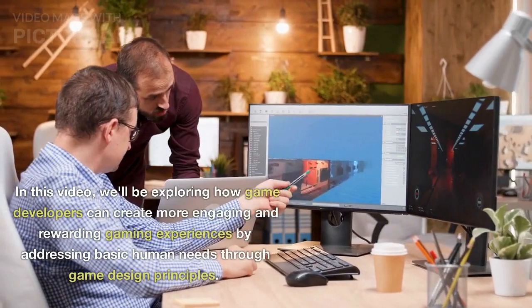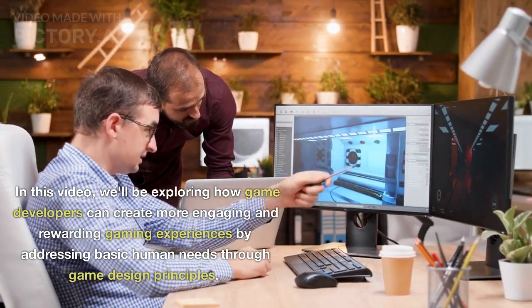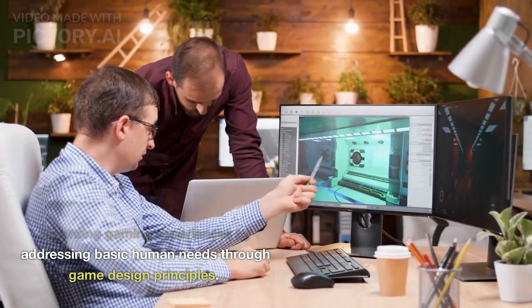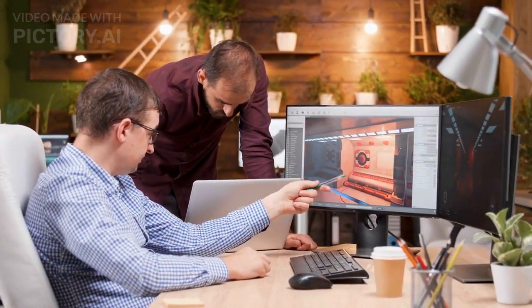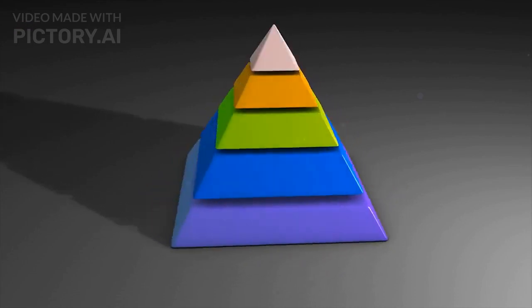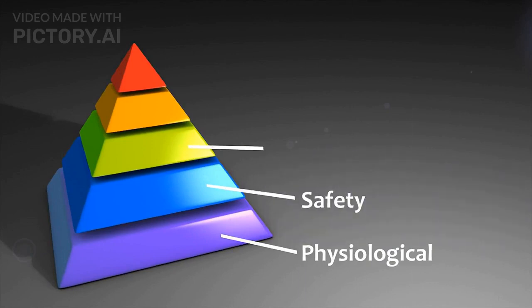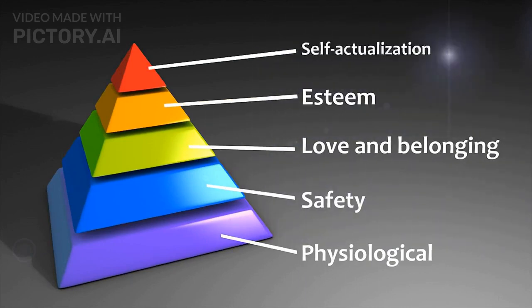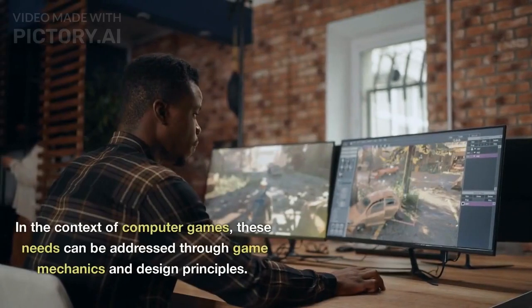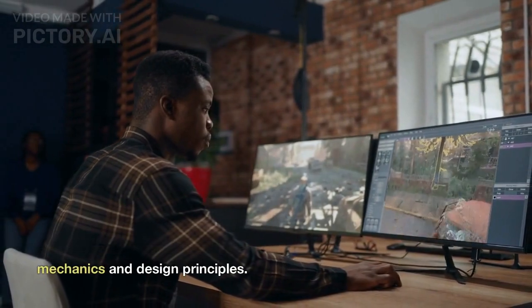In this video, we'll be exploring how game developers can create more engaging and rewarding gaming experiences by addressing basic human needs through game design principles. Maslow's pyramid is a psychological theory that outlines the basic needs of humans. These needs include physiological needs, safety needs, love and belonging needs, esteem needs, and self-actualization needs. In the context of computer games, these needs can be addressed through game mechanics and design principles.